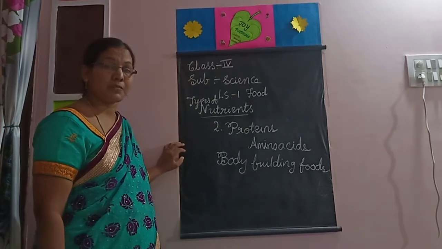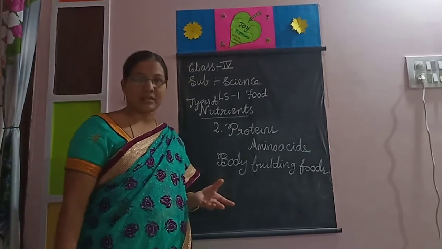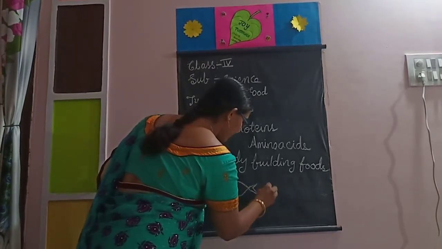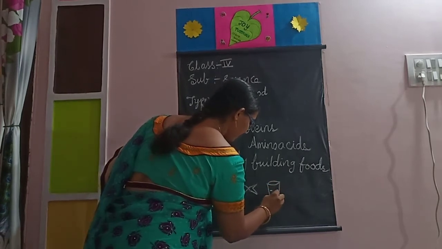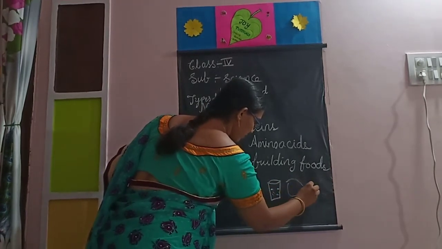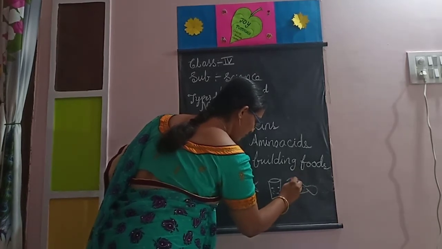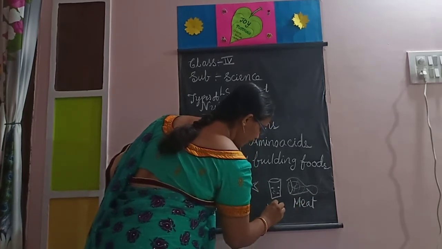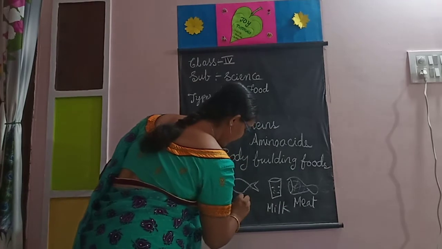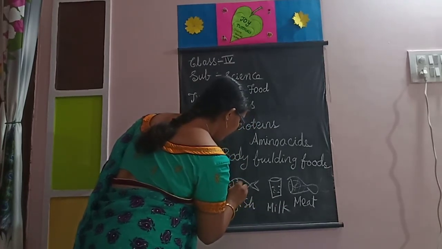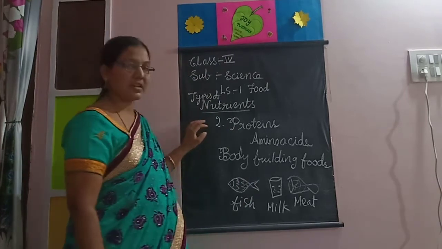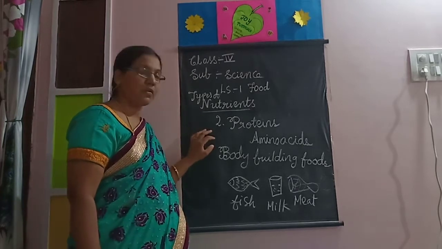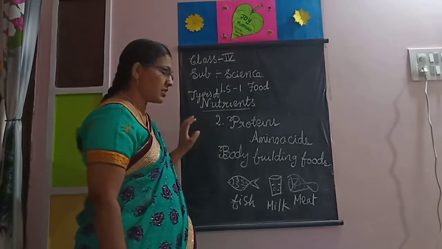Which food items contain proteins? Milk, fish, meat, and egg contain a large amount of proteins. These are very essential for the human body. Growing children require a lot of proteins, more proteins.